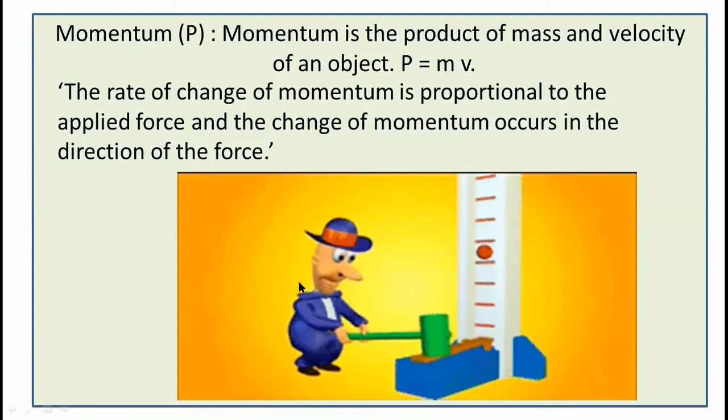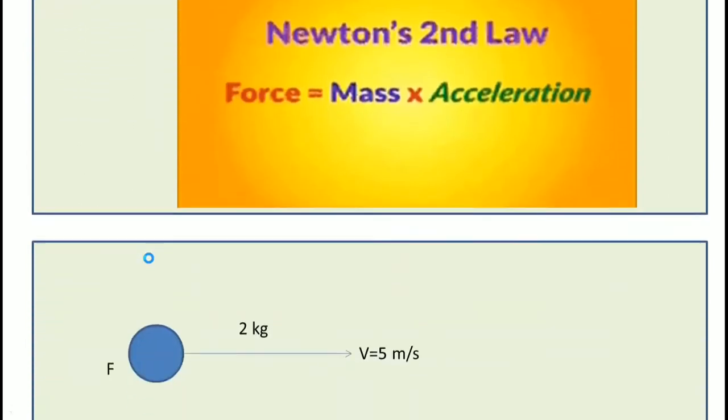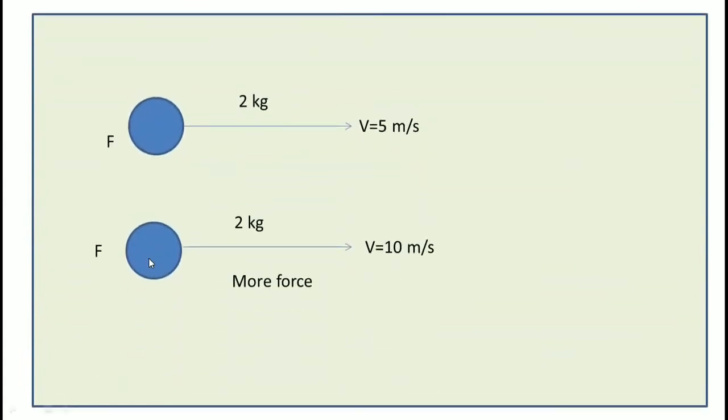I have given another example to understand more this rate of change of momentum. Here, to this object I have applied an external force. The mass of the object is 2 kilogram, and the velocity given is 5 meter per second.